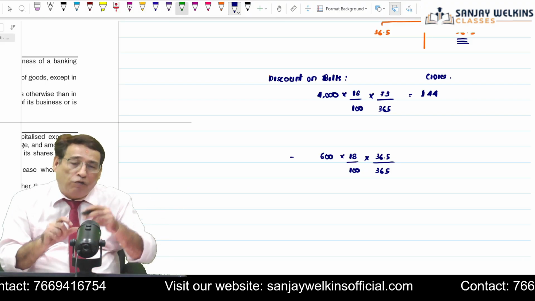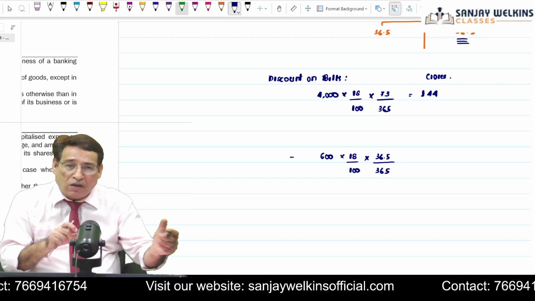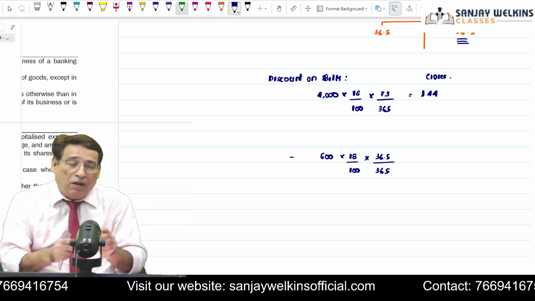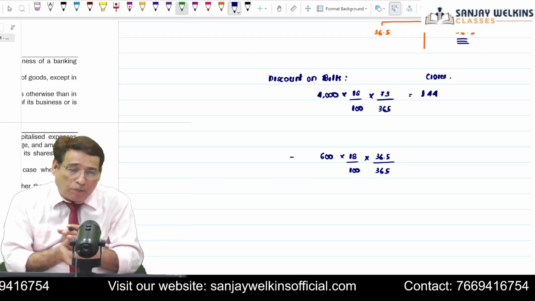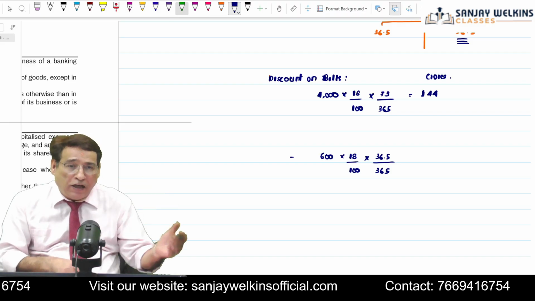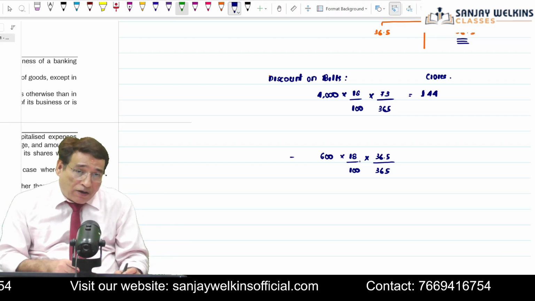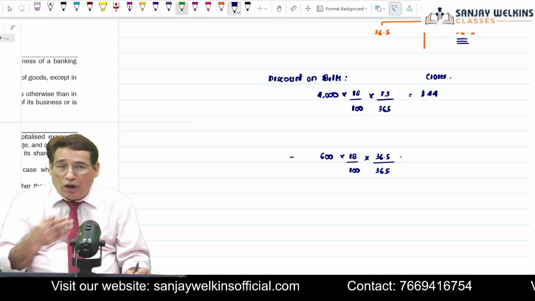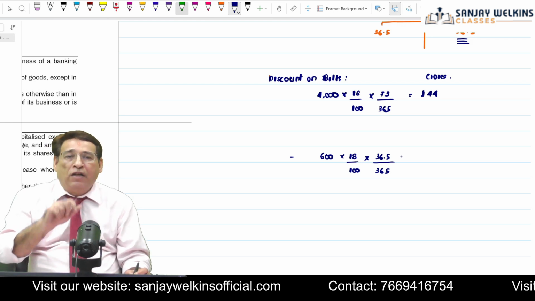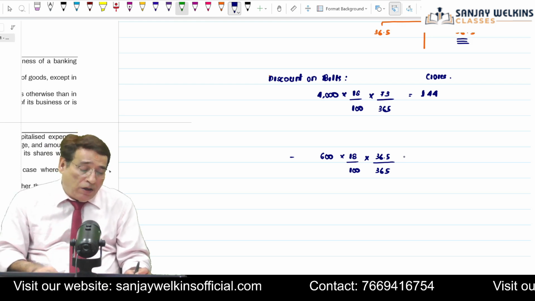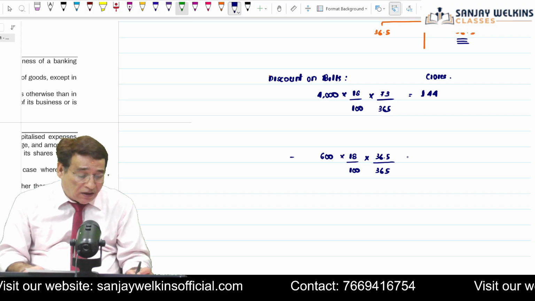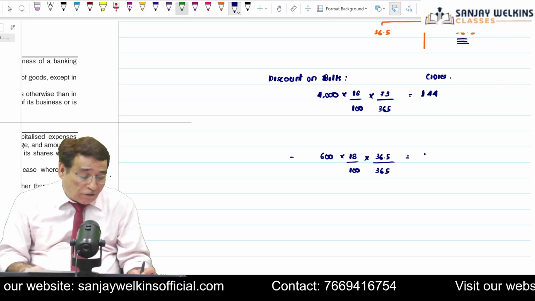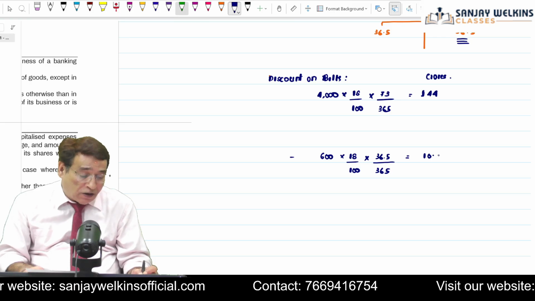Discount on bills which are falling in the next year. So we will have to compute the discount in proportion to the number of days falling in the next year, because that income cannot be considered as income of the current year. I hope now you are going to get a fair idea regarding this. If I compute it, it will be equal to 10.80.